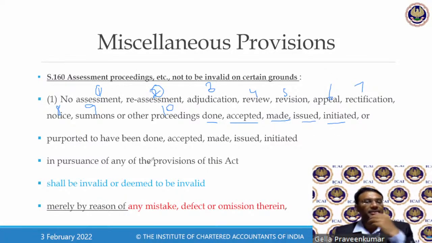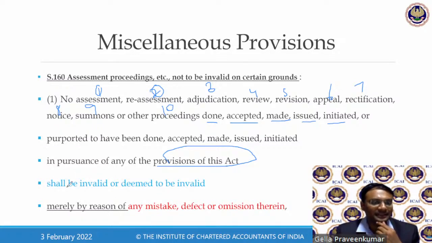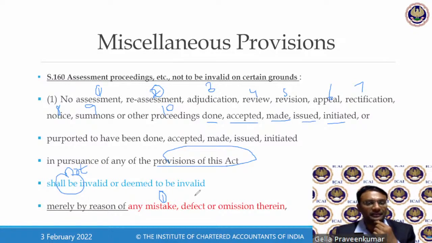All activities done as per the provisions of this Act shall be invalid or shall not be. I think there is a word "not" which is missing. Shall not be invalid or deemed to be invalid merely because of a mistake, a defect, or an omission.